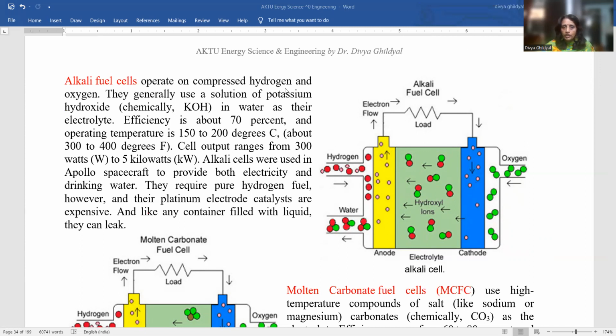It can operate on compressed hydrogen and oxygen. They generally use a solution of potassium hydroxide in water as their electrolyte. And you must have seen this type of fuel cell in the lab also, consisting of anode, cathode, and electrolyte. Their efficiency is roundabout 70%. They can operate at higher temperatures. Output is around 300 watts to 5 kilowatts also. And they are used in spacecrafts, etc., to provide electricity.